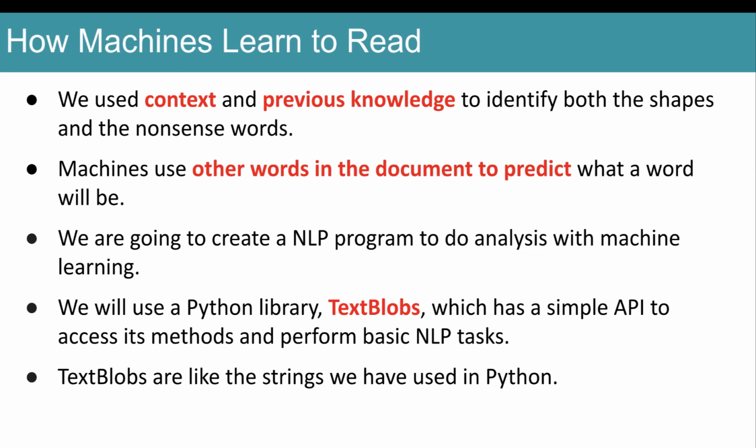We're going to use a new Python library called TextBlob. That's just a simple API, and it has methods to perform the basic NLP tasks. So we're not going to be actually writing the NLP algorithms. They are already written in this library called TextBlob. And a text blob is just like a string that we've already used in Python, so we'll just manipulate it like a string.